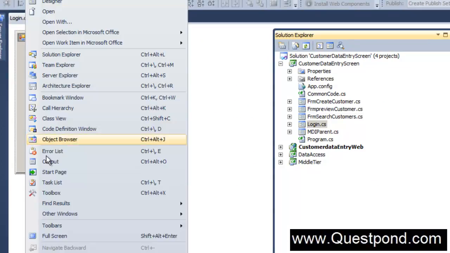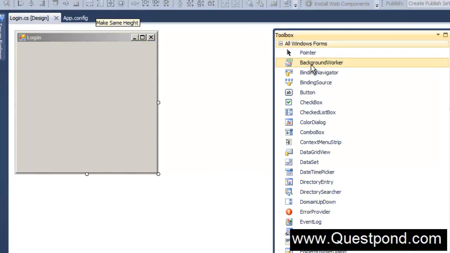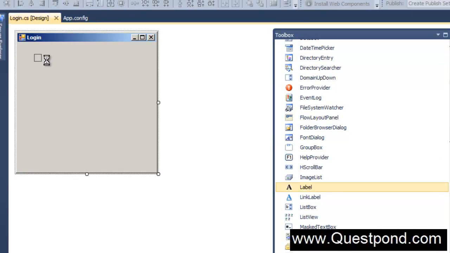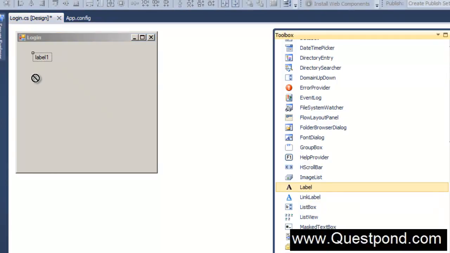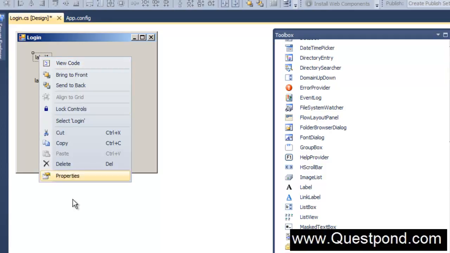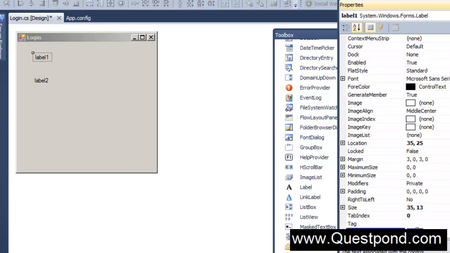So let's click on view, let's go to toolbox, and drag and drop two labels here. Label 1, and again I'm going to drag and drop one more label here, label 2. So one label will have username, so I'm going to right click on this label 1, and we'll name this label as username. This will display username text, and this will display password.